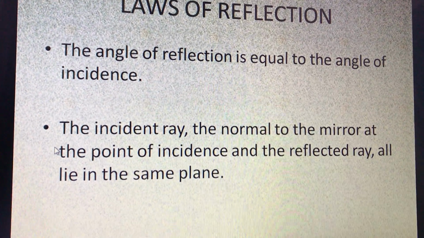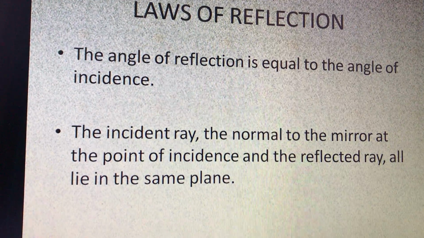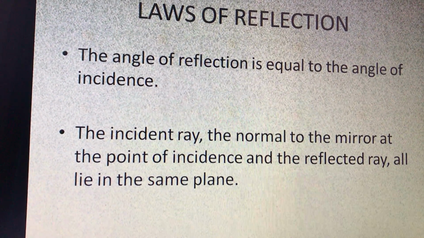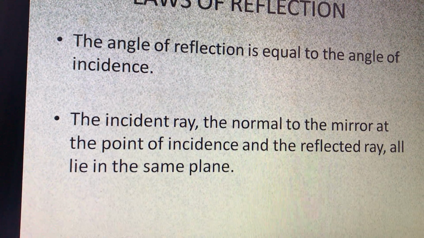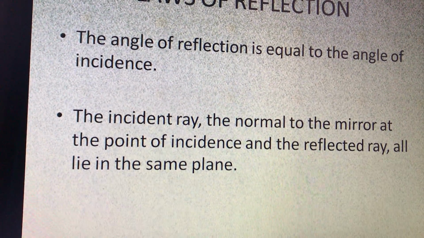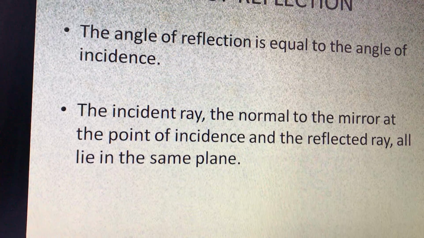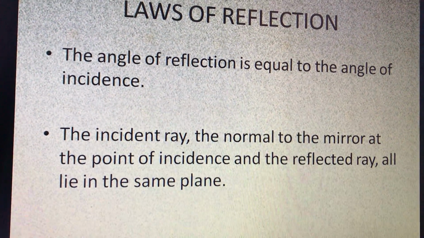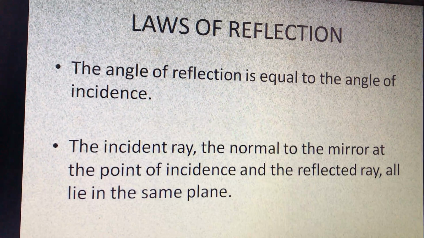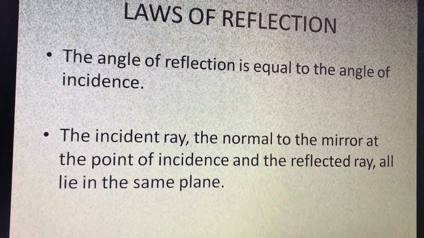Let us revise. Angle of reflection is equal to the angle of incidence. The incident ray, the normal to the mirror at the point of incidence and the reflected ray all lie in the same plane. So these are the two laws of reflection. Let's move ahead.